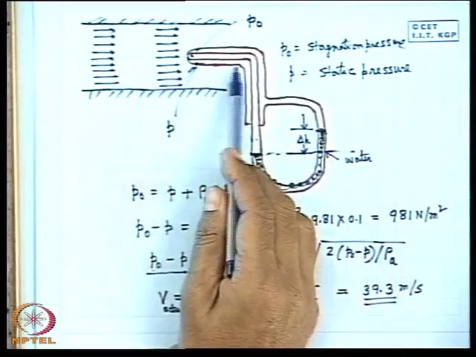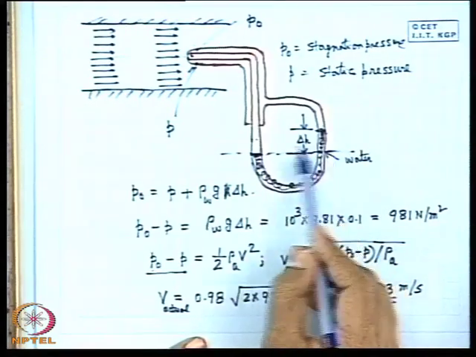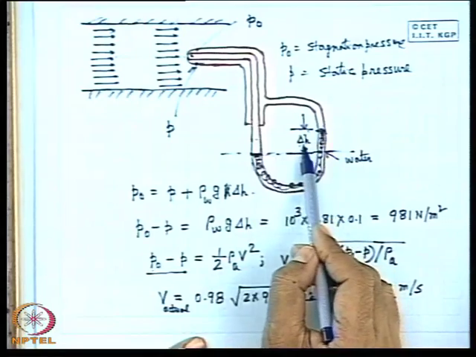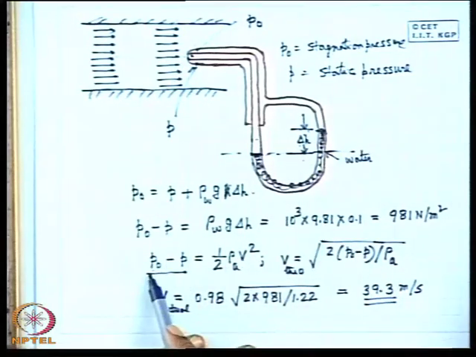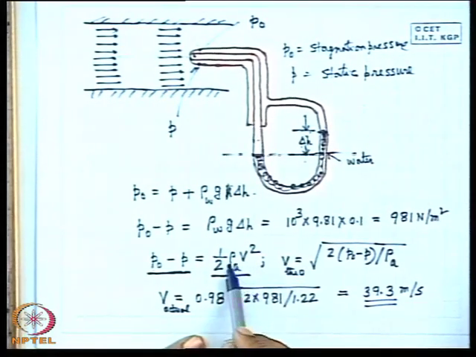Usually, when air is the working fluid, the manometric liquid taken is water. So, we get a differential head, a difference between the meniscus levels, delta H, which is nothing but the difference between the stagnation and static pressure, which is again equivalent to half rho v square, where rho is the density of the working fluid, and from there we can calculate the velocity.